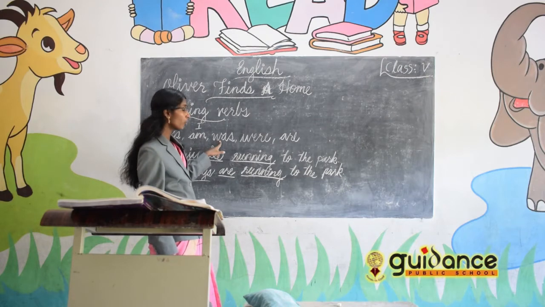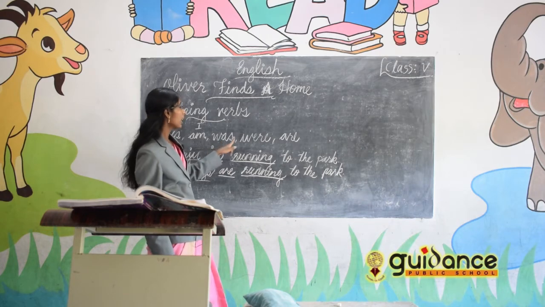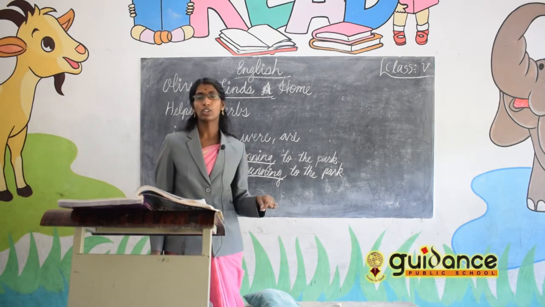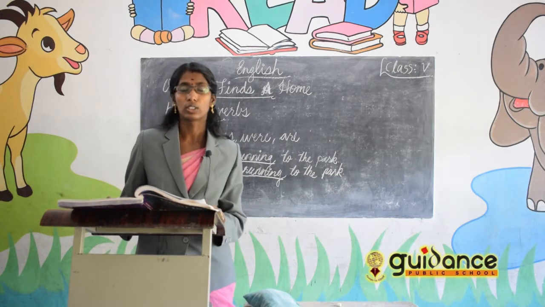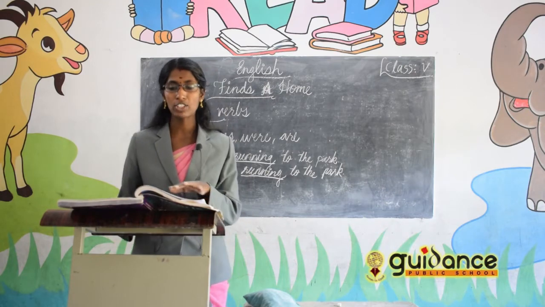Then was: if the thing has already happened, we can use it. If it is singular, we use was. If it is plural, we use were. So like that you have to learn, and go through the textbook exercise given on page 12.